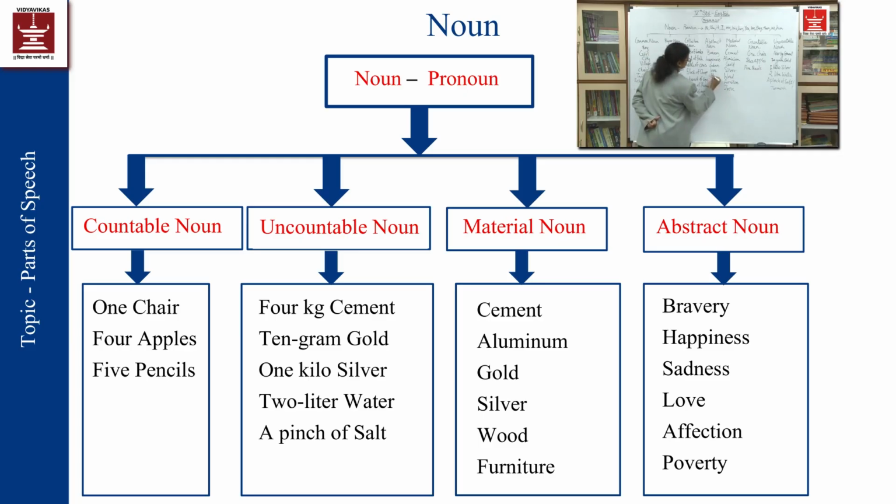Affection, poverty. There is a lot of poverty in India or in Brazil, in southern countries, in Pakistan. We can see much more poverty. So in this way, we are showing the poverty by presenting the number or the ratio of poor people. So that will be called as the abstract noun.